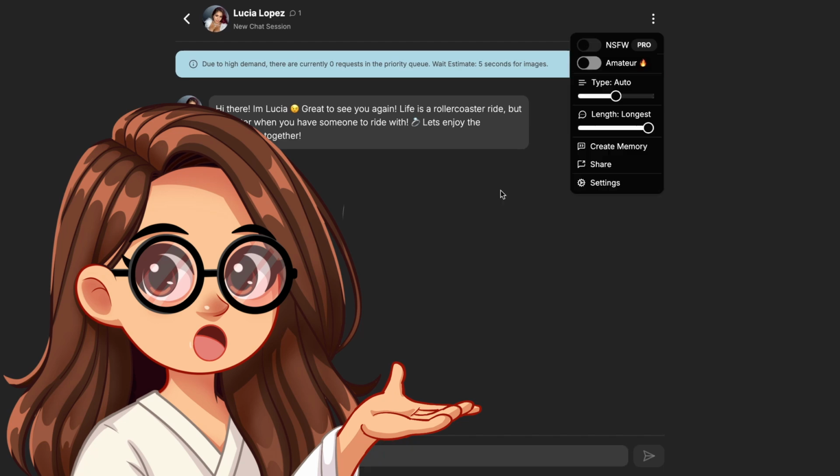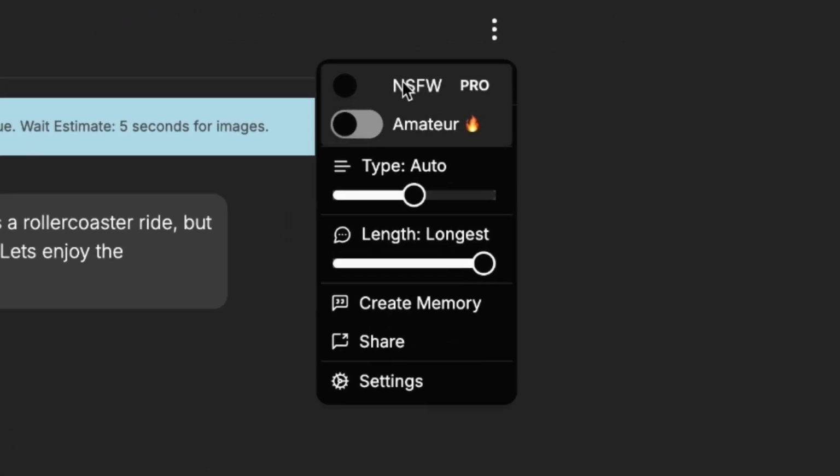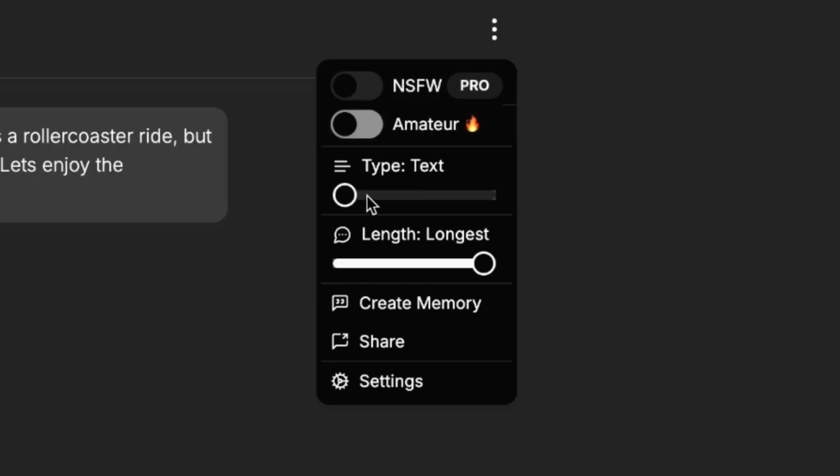Before I go and reply to this message, there are a couple of settings here for the chat. You can turn on NSFW chat mode if you have a pro subscription, and you can also switch between amateur and scoring star there, which I think is actually more to do with the photo generation than the chat. You can also control whether you explicitly want text, auto detection, or specifically images. You can also choose how long you want the responses, so let's go ahead with longest. And you also have the creating memories function as well.